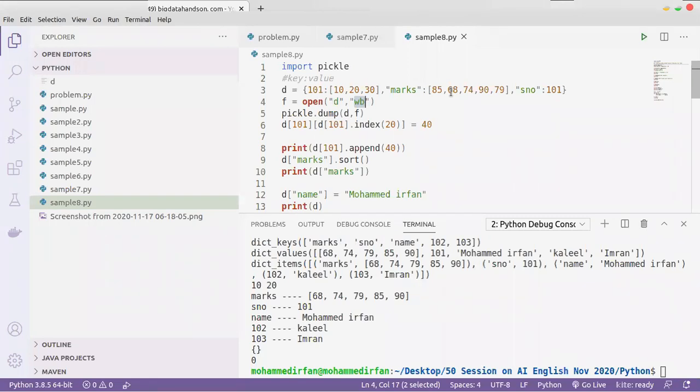A connector is a library. For example, in Python, for a database like SQLite we have a library called sqlite3. For MySQL we have PyMySQL.